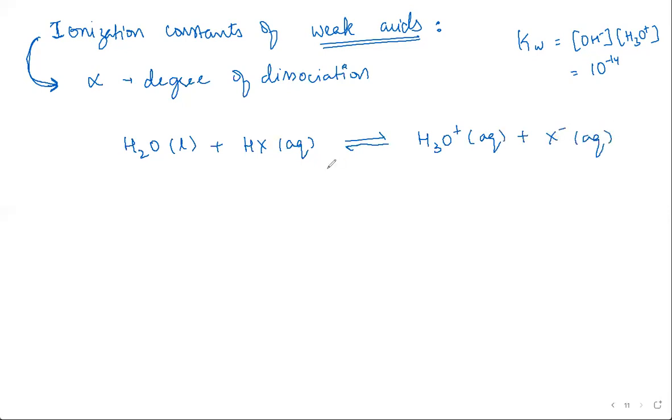At T equal to 0, let's say we took C concentration of HX. C is the concentration of the acid that we have taken. We don't have any of the products yet. By the time you reach equilibrium, what will be the concentration of the acid molecules in the solution?